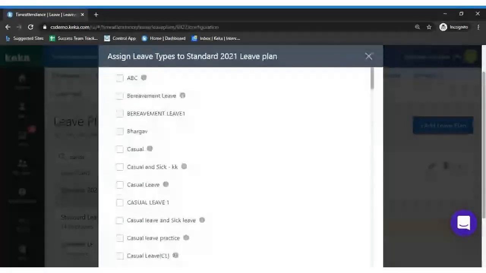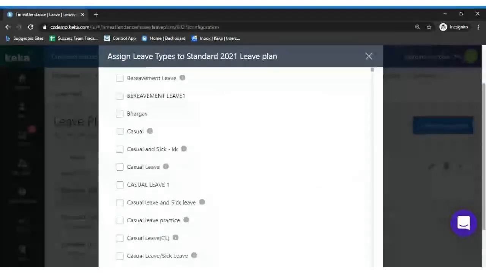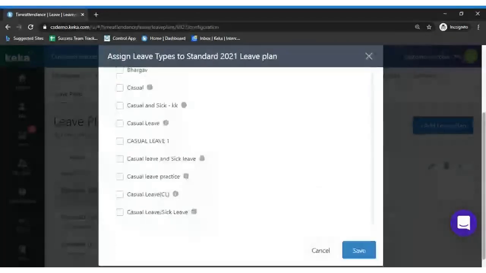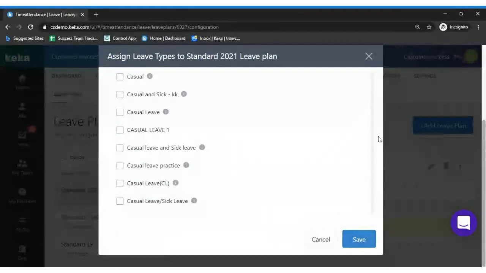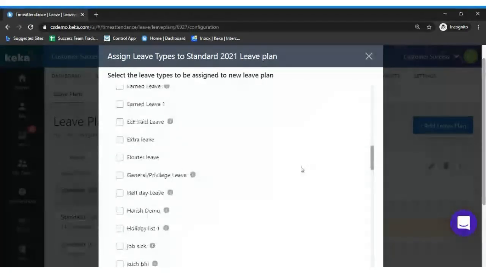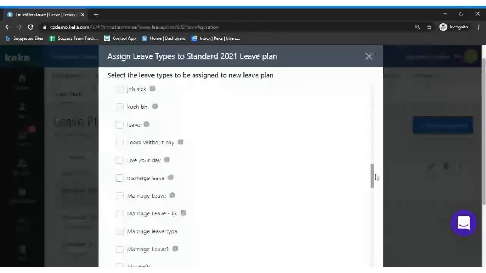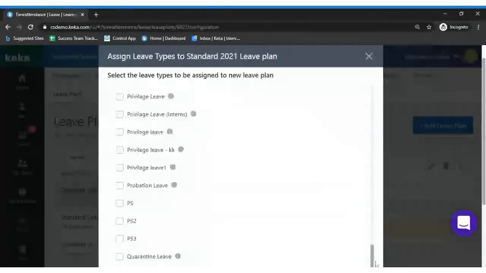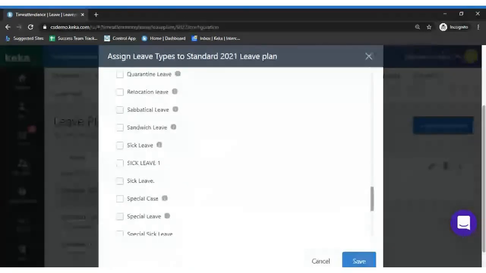Here I would be selecting the different leave types applicable for this particular leave plan. I'll select casual leave, floater, and marriage leave, so three different leave types, and I will click on save.